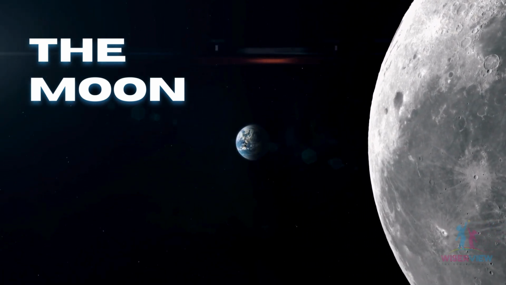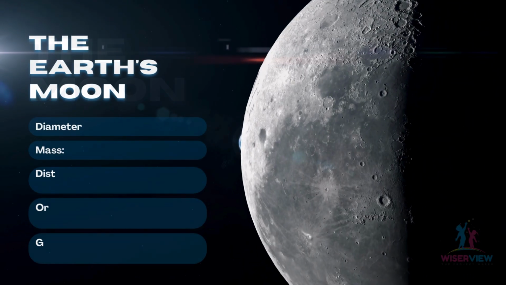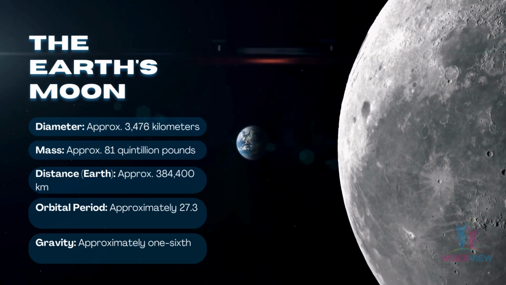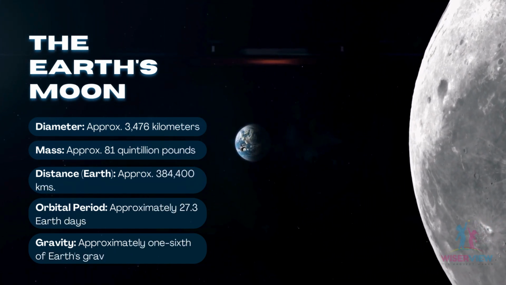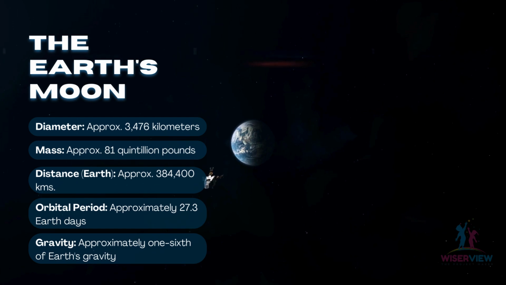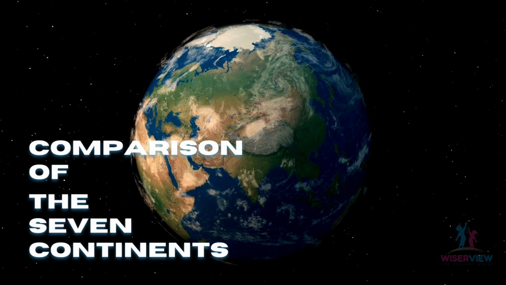Our planet Earth has only one natural satellite. Here you can see the statistics of Moon: the diameter, the mass and the distance, the orbital period and the gravity. The next, the comparison of 7 continents.